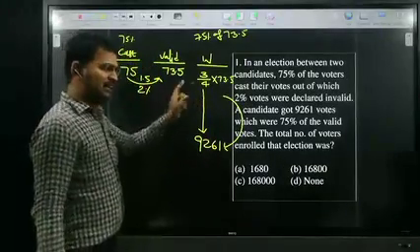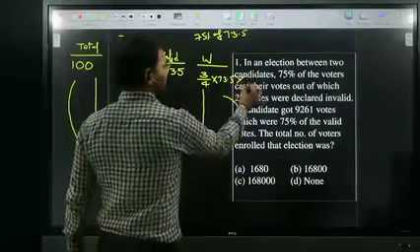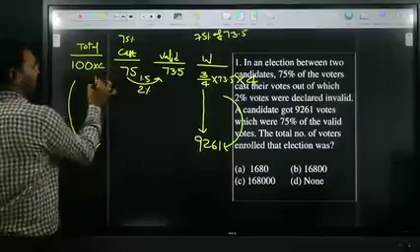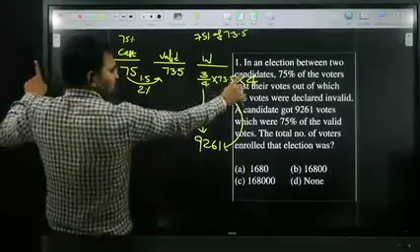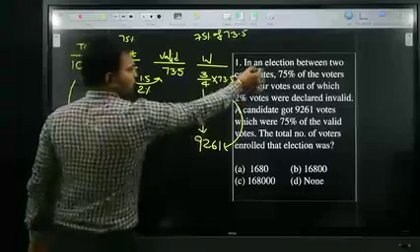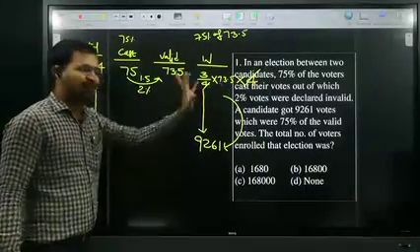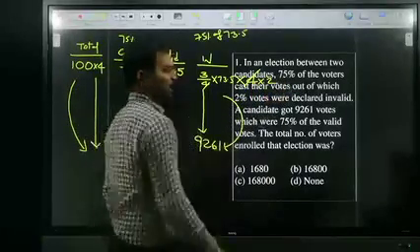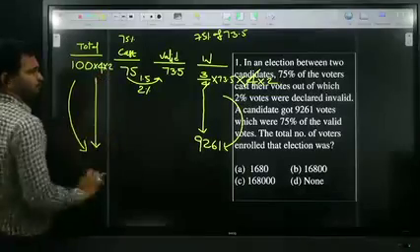Here, 4 is in the denominator, so I multiplied both sides with 4, and the 4 gets cancelled. Now it is easy. Still a decimal is there, so I multiplied both sides with 2.